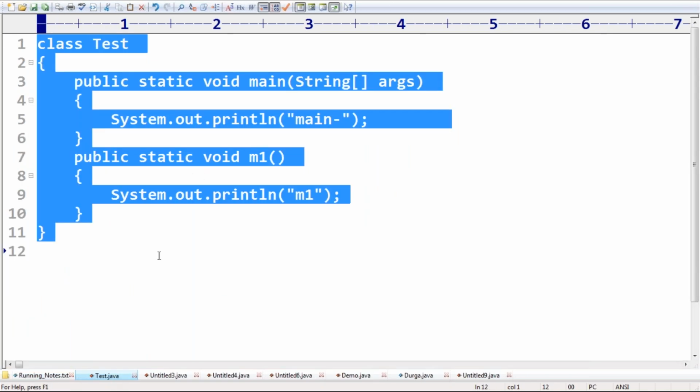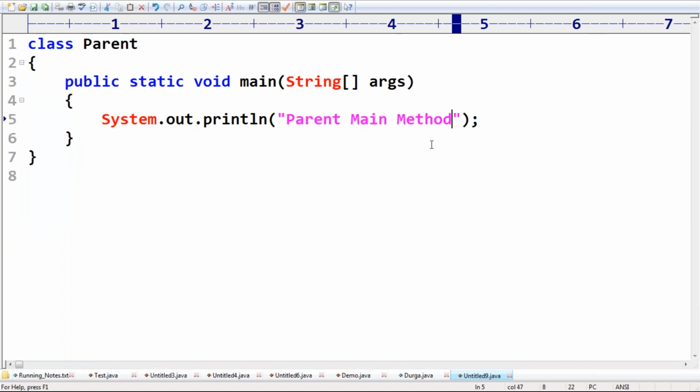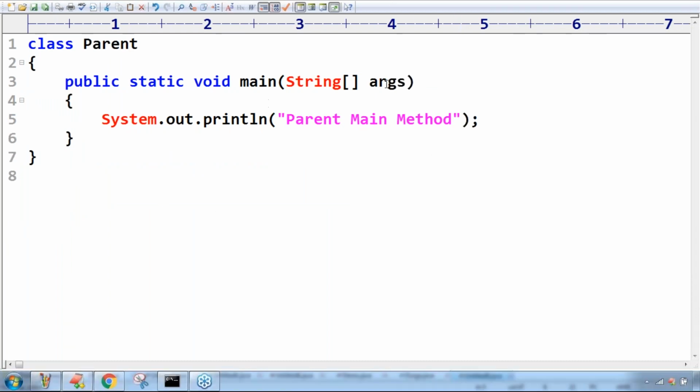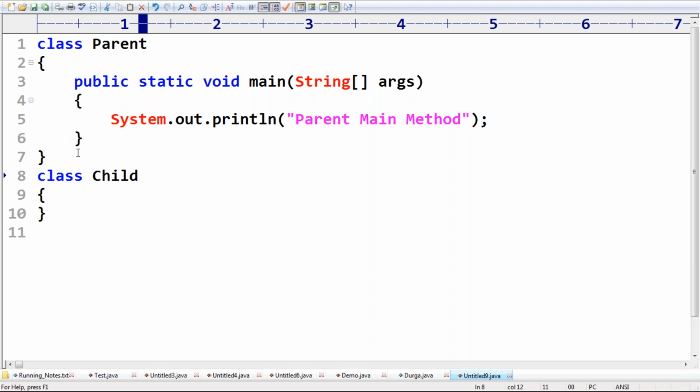Now listen carefully, sir. Observe my next important thing. I have class Parent with public static void main, String array args, the parent main method. Now I'm taking class Child, and the Child class doesn't contain a main method.